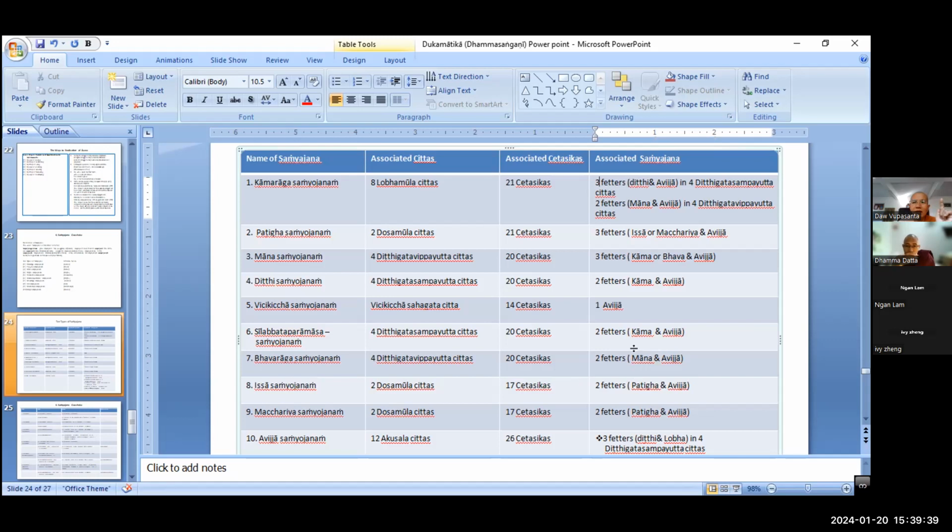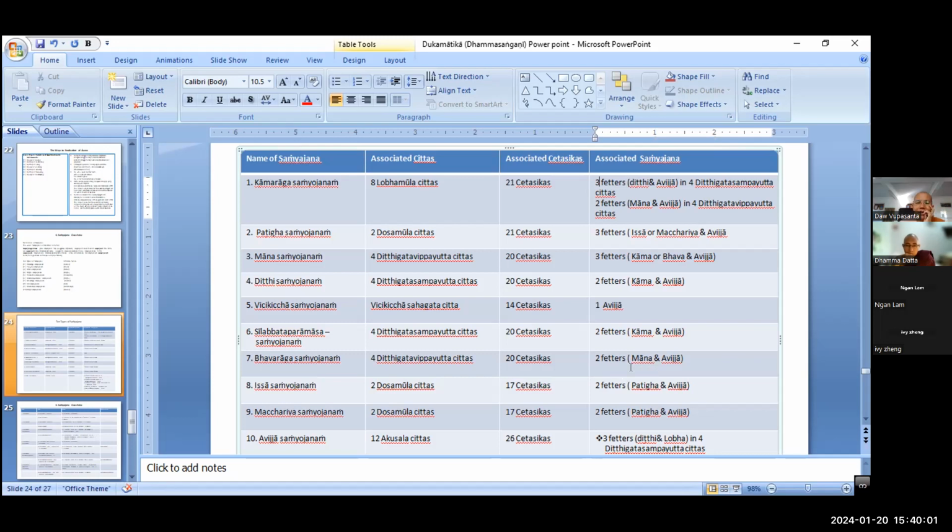Mana samyojana and Avisa samyojana. Whenever akusala dhamma arises, there is always an Avisa, right? If someone has conceit, or my concentration is very good, I already attained the jhana. Other people cannot attain the jhana, so he may have the conceit, right?